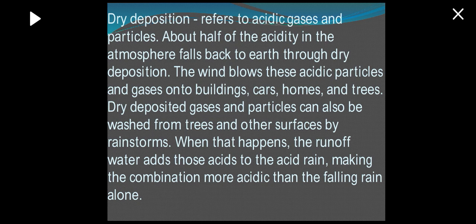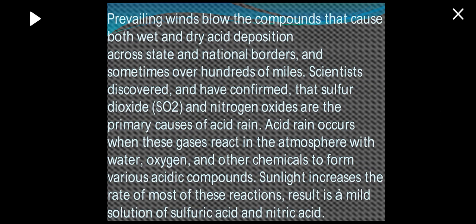Dry deposited gases and particles can also be washed from trees and other surfaces by rainstorms. When that happens, the runoff water adds that acid to the acid rain, making the combination more acidic than the falling rain alone. Prevailing winds blow the compounds that cause both wet and dry acid deposition across state and national borders, and sometimes over hundreds of miles. Scientists discovered and have confirmed that sulfur dioxide and nitrogen oxides are the primary cause of